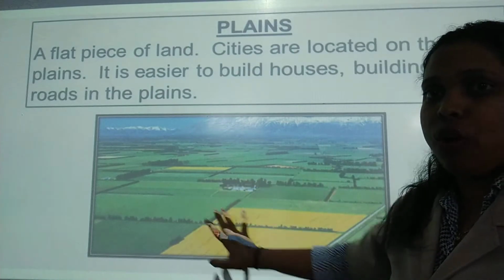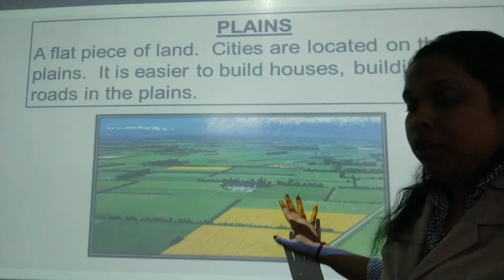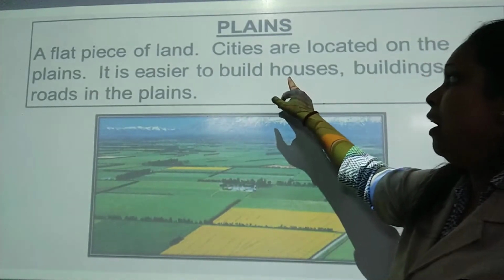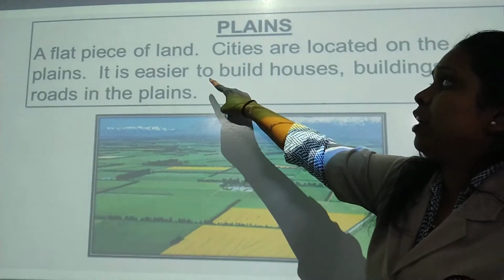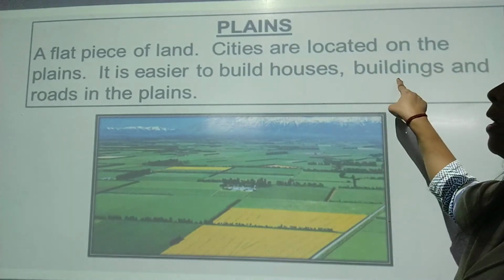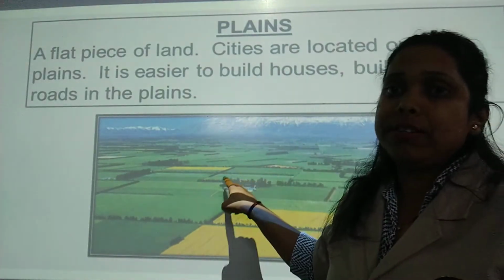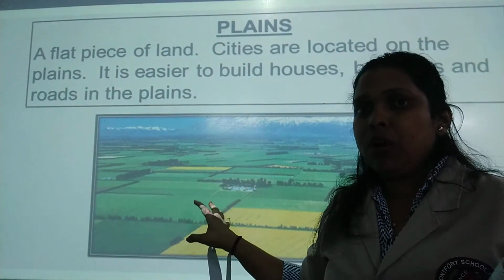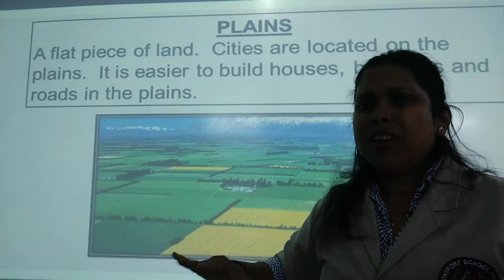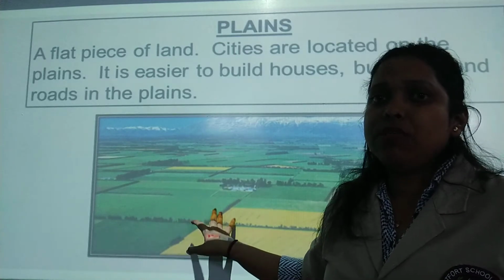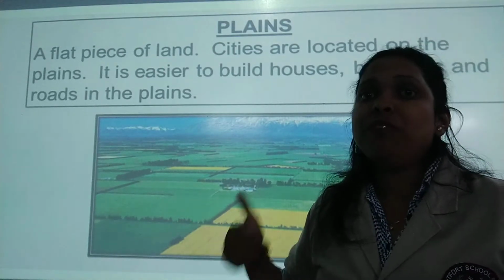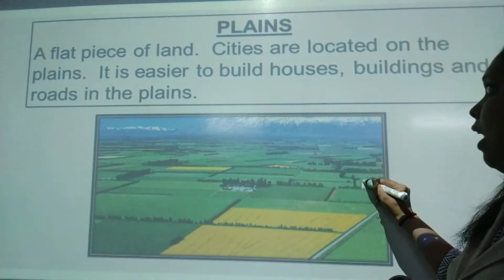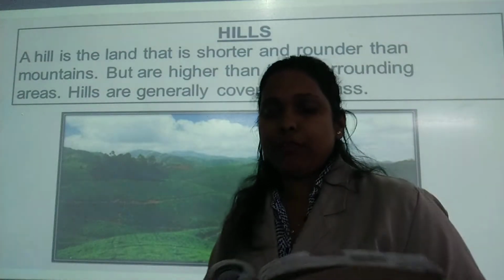Now this is the picture of a plain. In this there are many cities. Okay, cities are built, houses. Why? Because it is easier to build houses, buildings and roads in the plains. It is very easy to build houses or buildings and roads. Why? Because it is flat land. Okay, so these are called plains. You need to remember flatlands are called plains. Okay, next. Come to the next page.